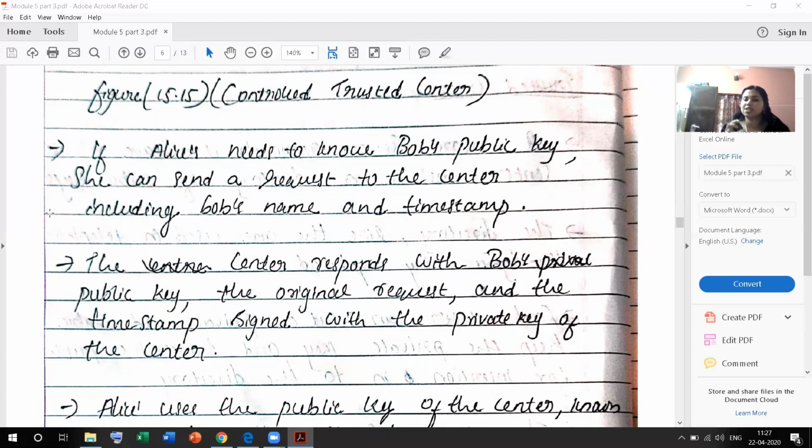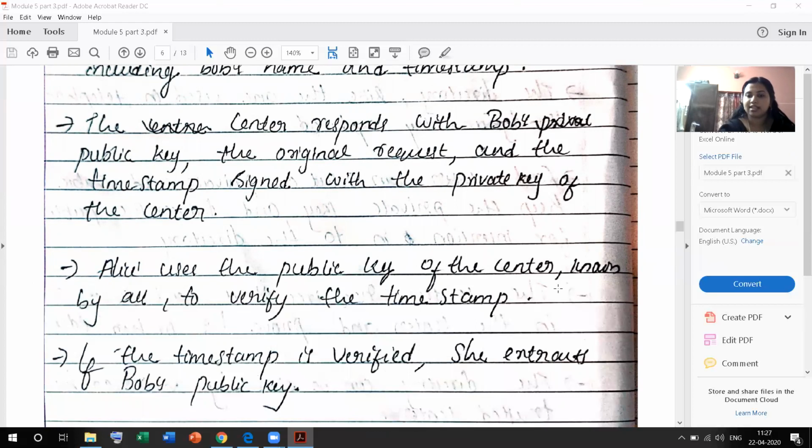The sender responds with Bob's public key. The original request and the timestamp are signed with the private key of the sender. The sender can be checked with Bob's name and timestamp. It is signed with its private key. Then Alice uses the public key of the sender, known by all, to verify the timestamp. If the timestamp is verified, she extracts Bob's public key.